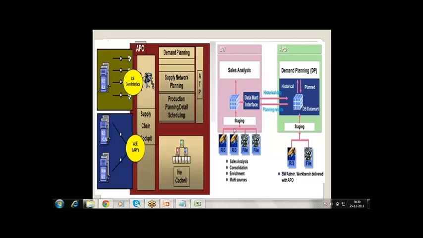The client is ready keeping all the sales orders data in the external BW server. It's a different BW server, like a separate box. So then I don't need to call again from R3, I can call directly from here. If they don't have the BW, then you can call from the R3. There are both options. You can call directly from R3, or if they are already keeping it in some BW, get it from the BW.